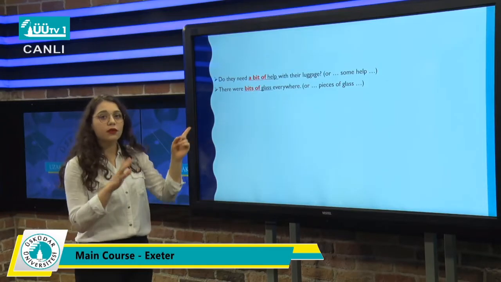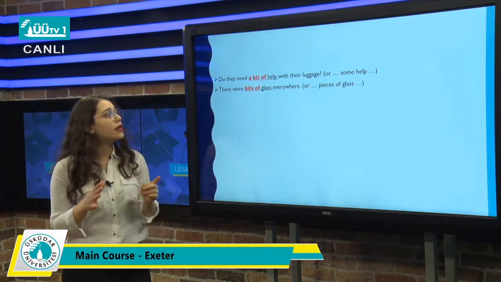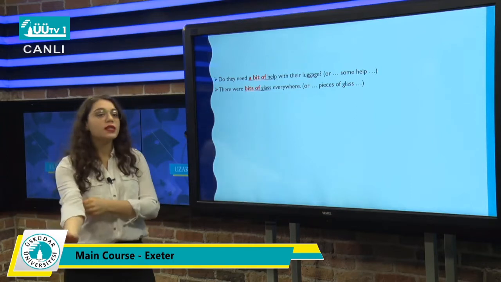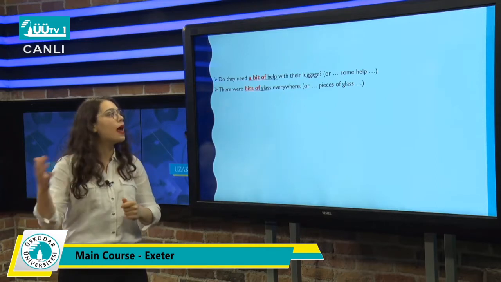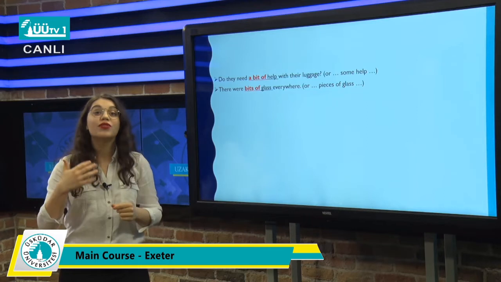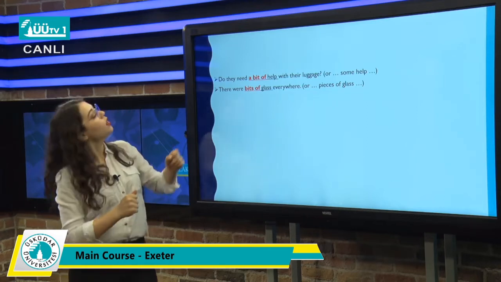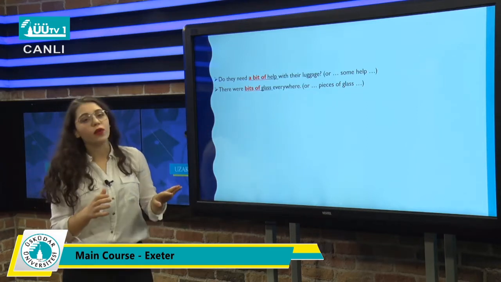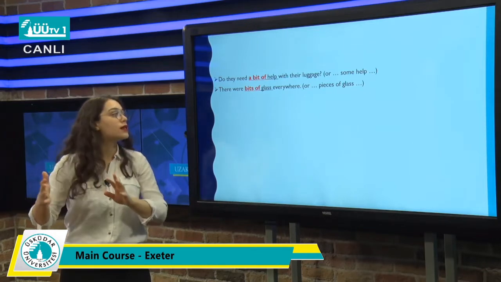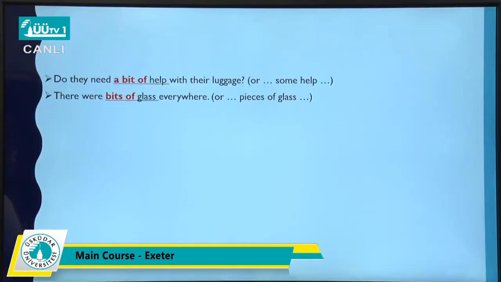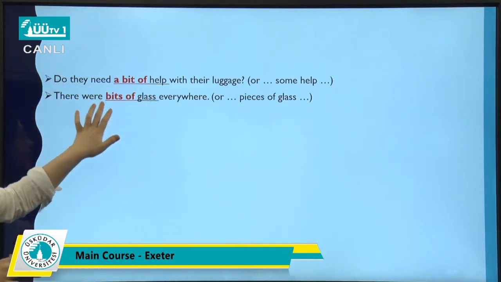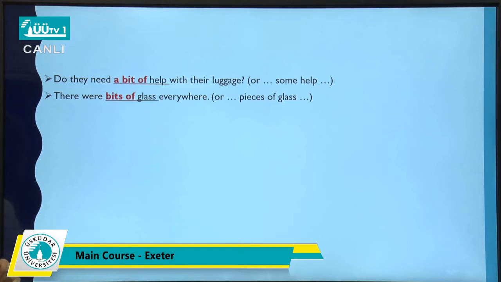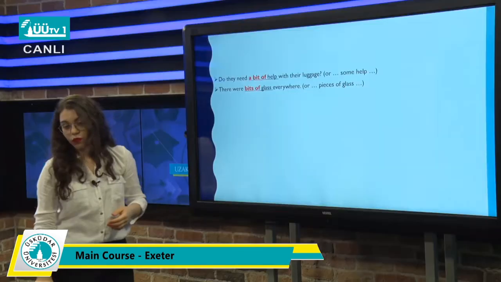For example, here we have the sentence, do they need a bit of help with their luggage? So instead of a bit of help, it is the same as some help. Do they need some help? See, some help, requesting, offering something. Or there were bits of glass everywhere. Again, a piece of glass, pieces of glass everywhere. So instead of pieces of or some, we can use a bit of or bits of. But do not forget that this is the informal style of speaking or writing.